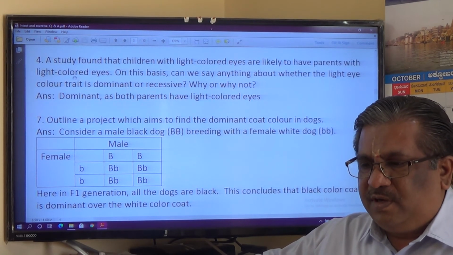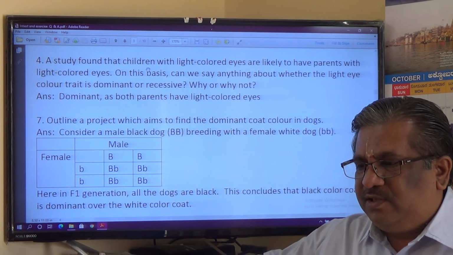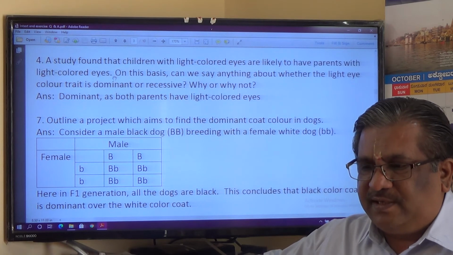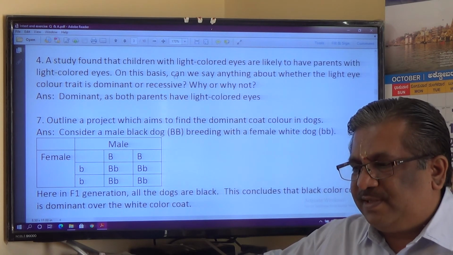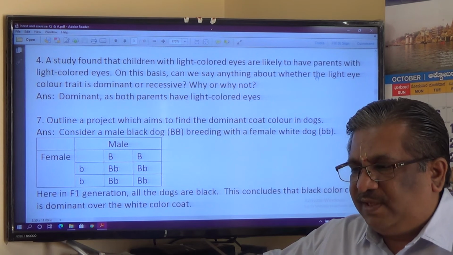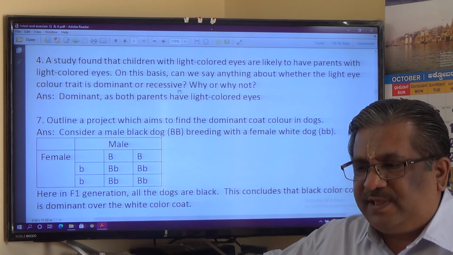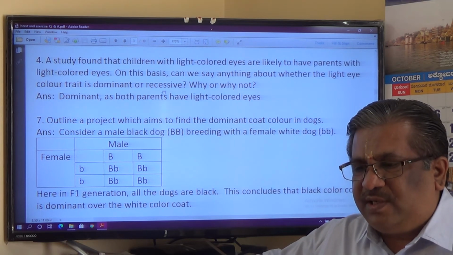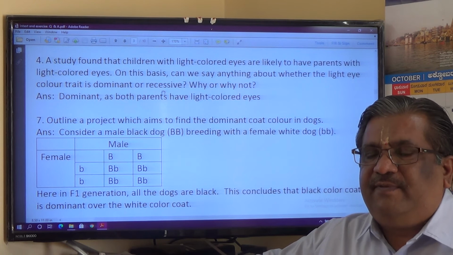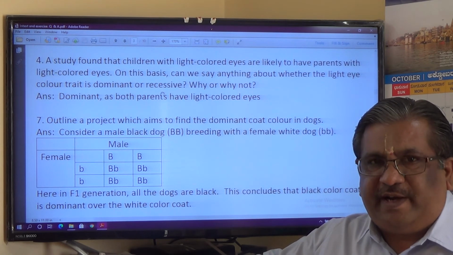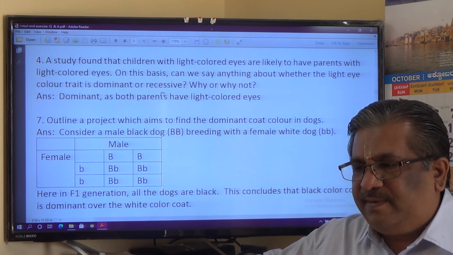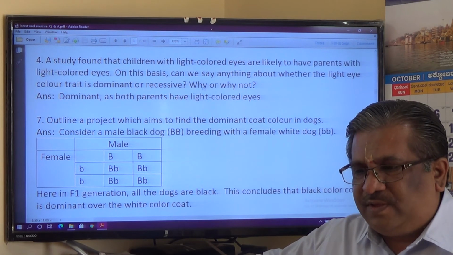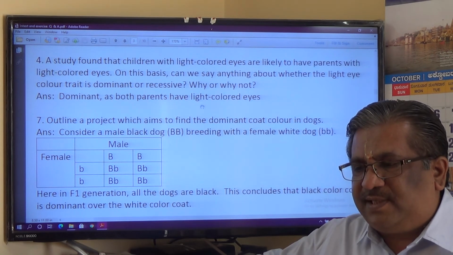Question number 4. A study found that children with light colored eyes are likely to have parents with light colored eyes. On this basis, can we say anything about whether the light eye color trait is dominant or recessive? Why or why not? When the children have light colored eyes, and both the parents have light colored eyes, then it must be a dominant trait. So the answer is dominant, as both parents have light colored eyes.